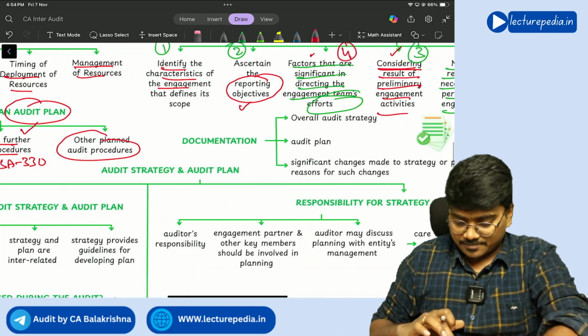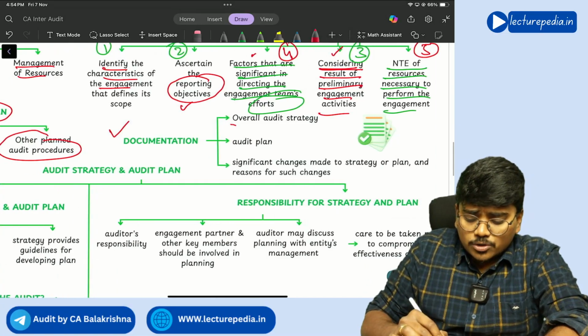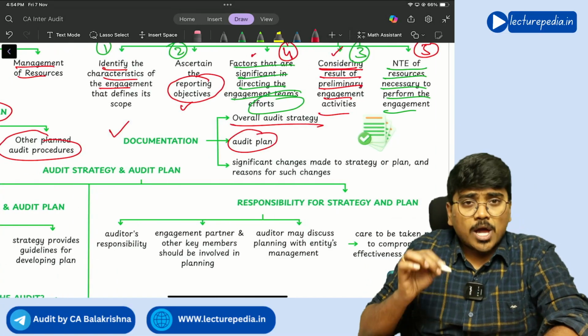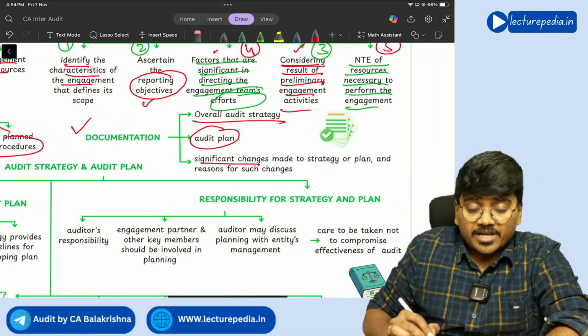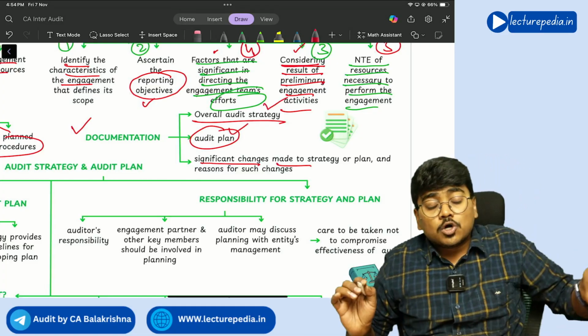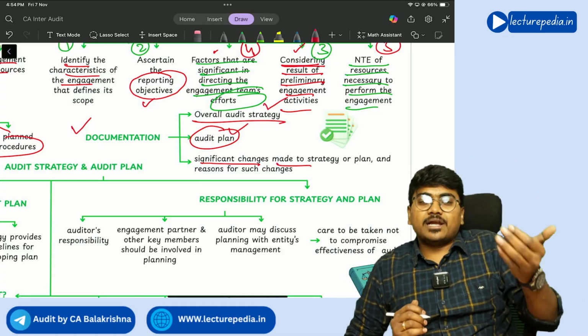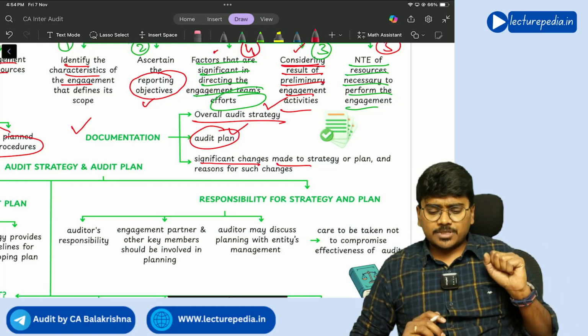Clear? Yes. Next, documentation. Of course, you have to document the overall audit strategy, you have to document the audit plan, and you should also document any significant changes that are made to this strategy and plan during the audit, and who has made that change and why that change is made. All these things you need to document, right?